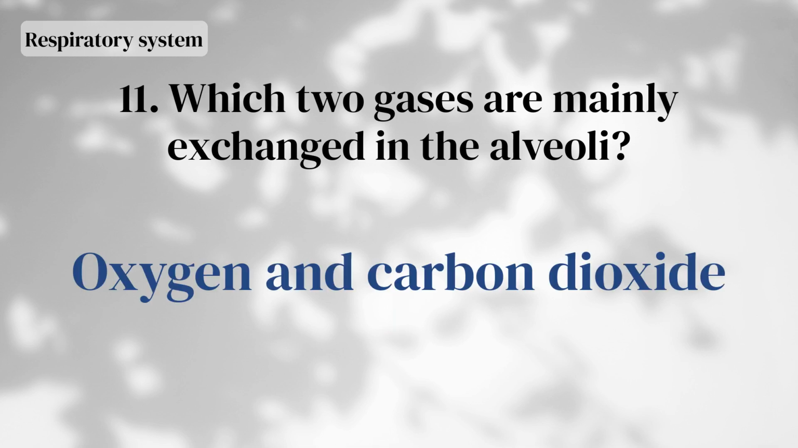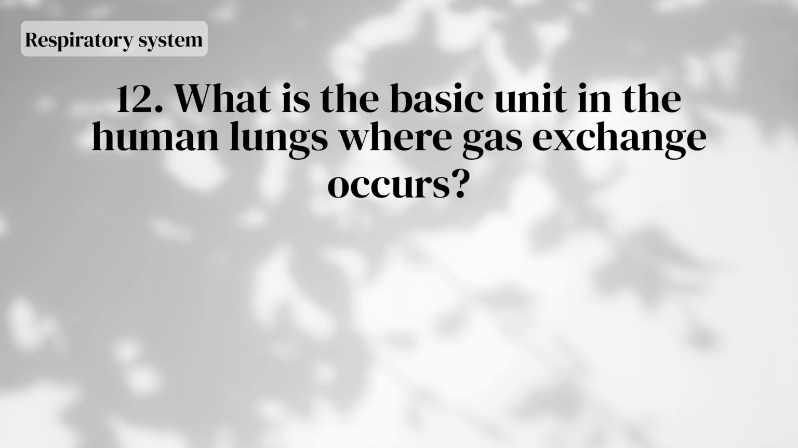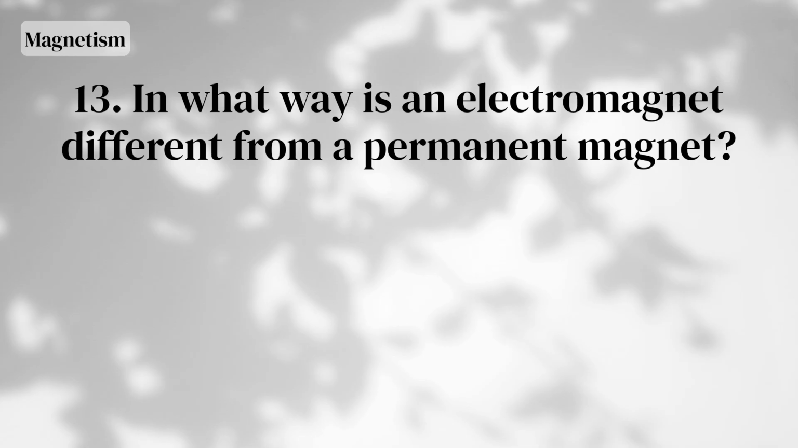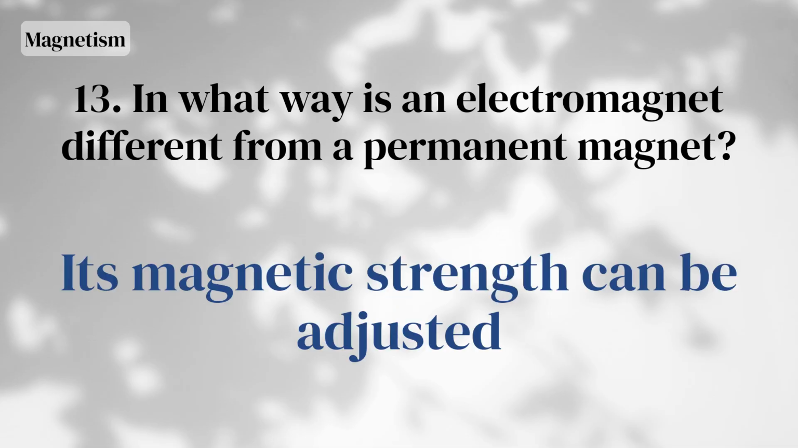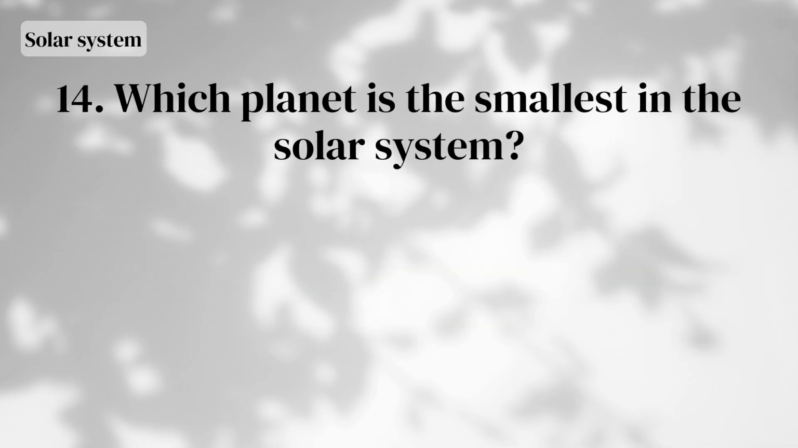Oxygen and carbon dioxide. What is the basic unit in the human lungs where gas exchange occurs? Alveoli. In what way is an electromagnet different from a permanent magnet? Its magnetic strength can be adjusted. Which planet is the smallest in the solar system?